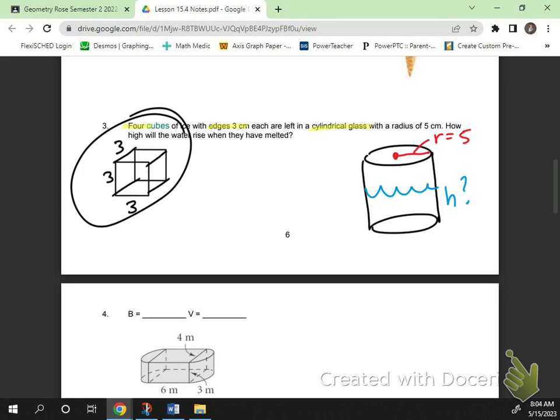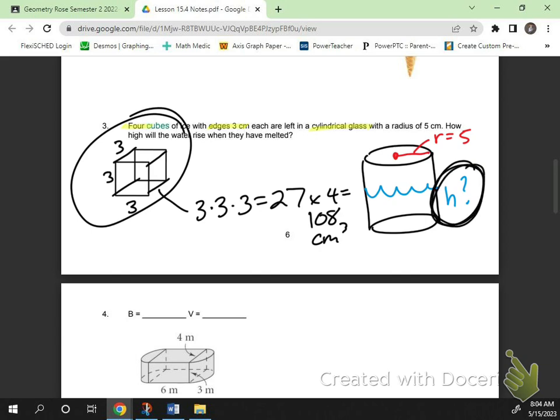You got 27 centimeters cubed for 1 ice cube. Great. Thanks, Ava. That's 1 ice cube. We're going to times that by 4. And what is it? 108 centimeters cubed. So that's the volume that'll be taken up. How are we going to figure out the H? How can we figure this out? I need another formula. What formula do you think I need?